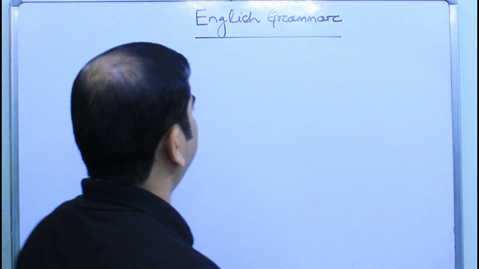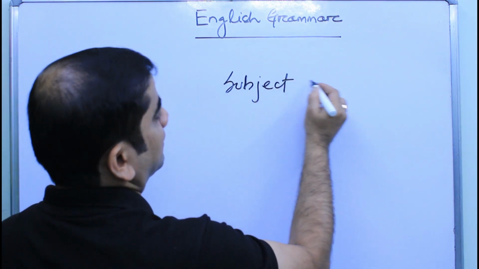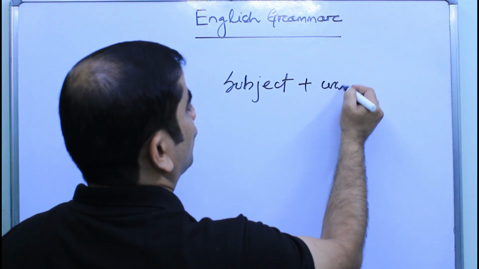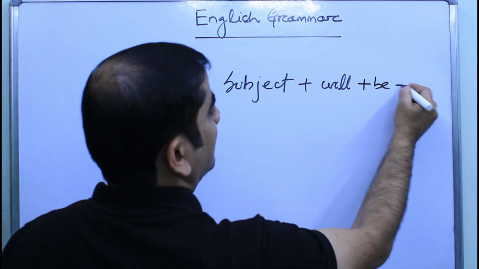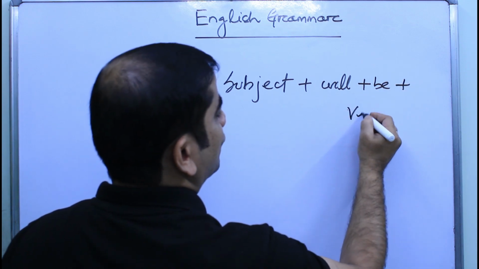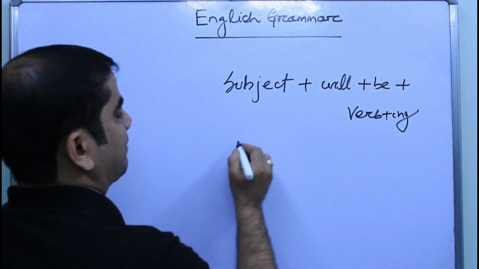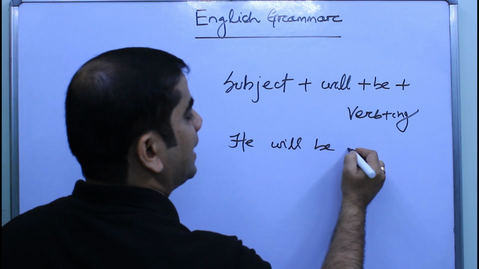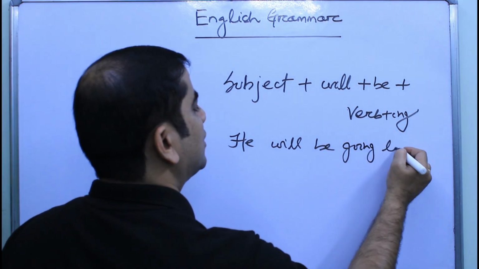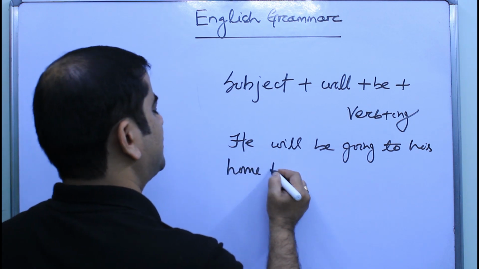Okay, it goes like this: subject plus will plus be plus verb plus ing. Okay, for example, he will be going to his hometown.